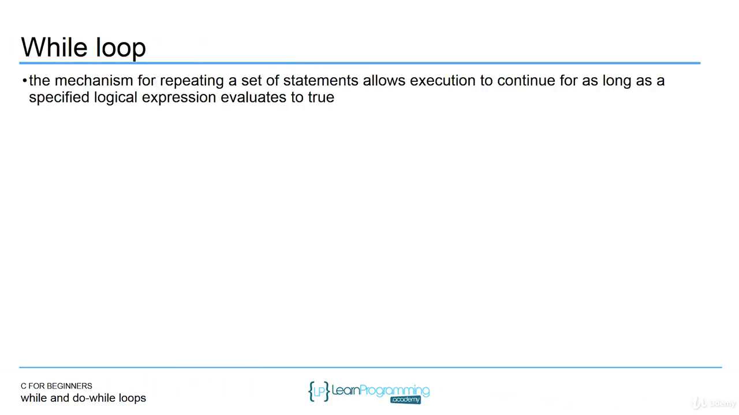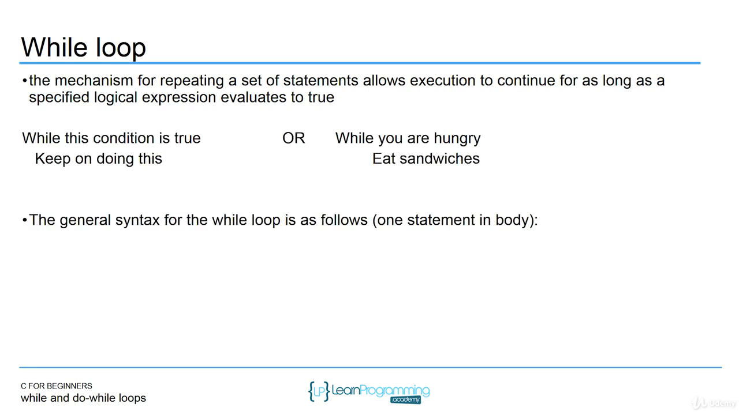So the while loop. The while loop is a mechanism for repeating a set of statements, and it allows execution to continue for as long as a specified logical expression evaluates to true. So more of the same here. Just like if statements will execute certain code, while statements will execute certain code based on a Boolean evaluation a number of times. Everything you can do in the for loop, you can do in the while loop. It's just different syntax.